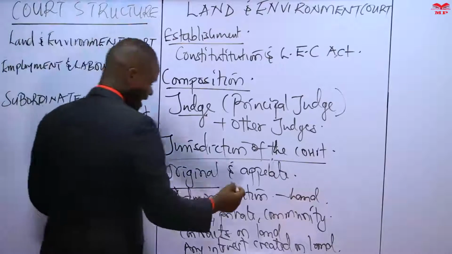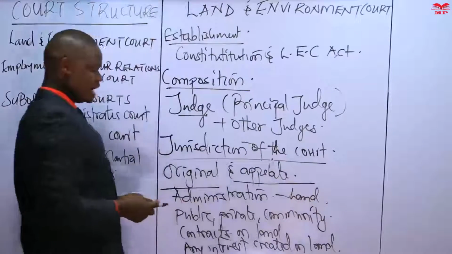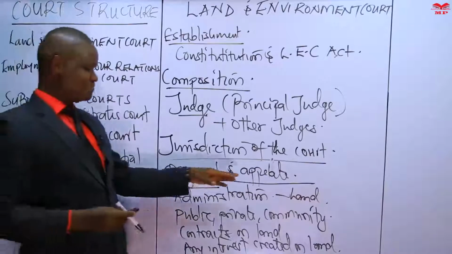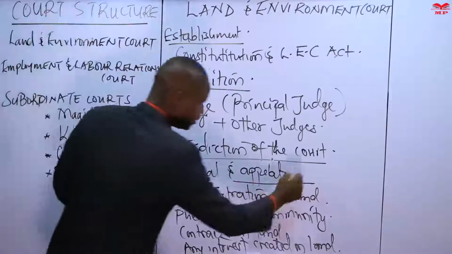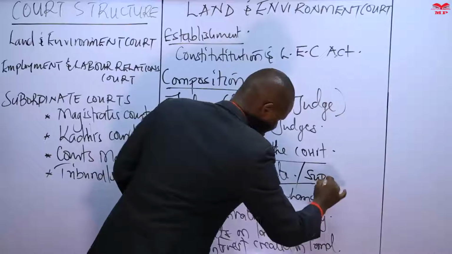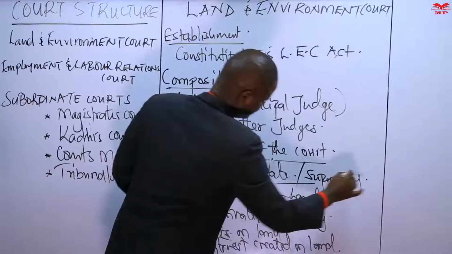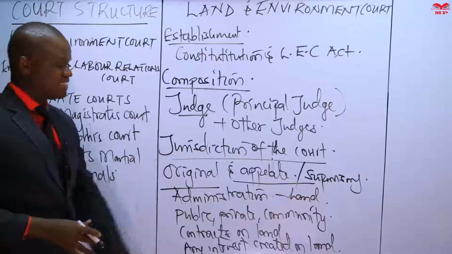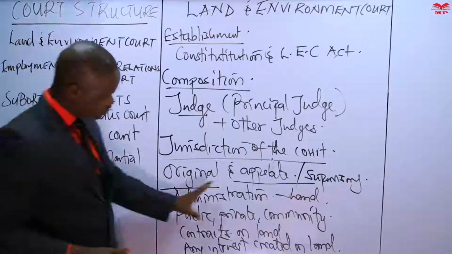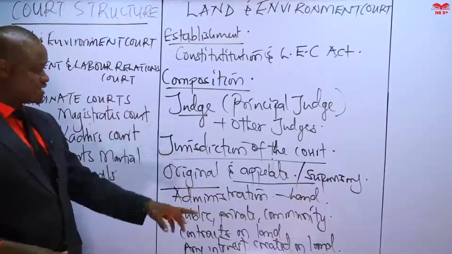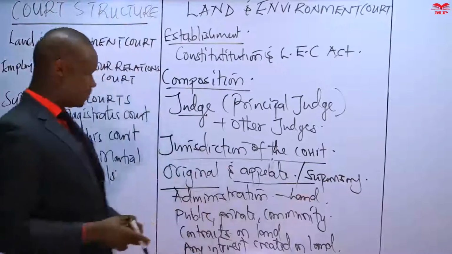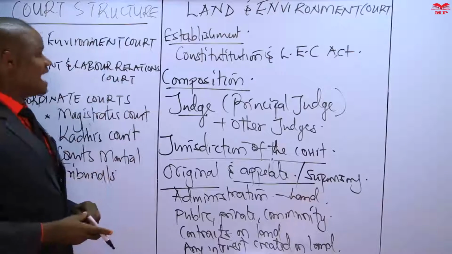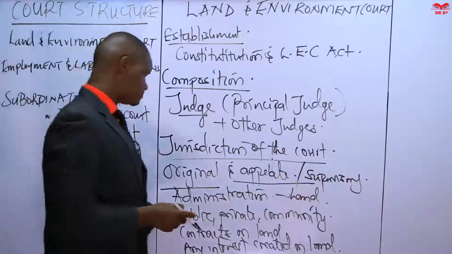Now, this court will be exercising its appellate jurisdiction when we have any of these matters relating to land that may have been heard by any subordinate courts. We can add appellate and supervisory jurisdiction: any matter that may have been heard by any other lower tribunal on matters relating to any of these issues on land can be presented on appeal or for the purposes of exercising supervision to this Land and Environment Court.